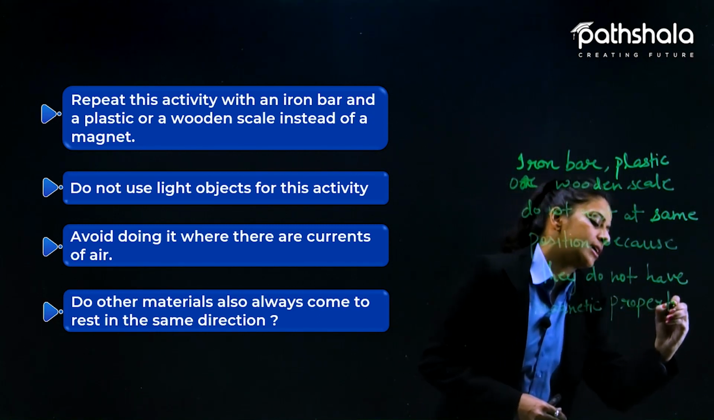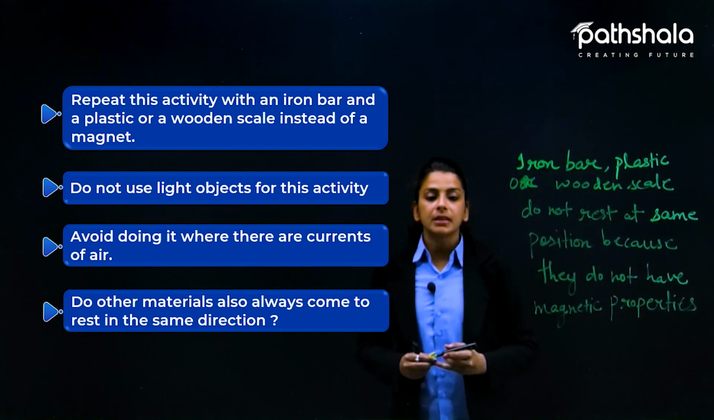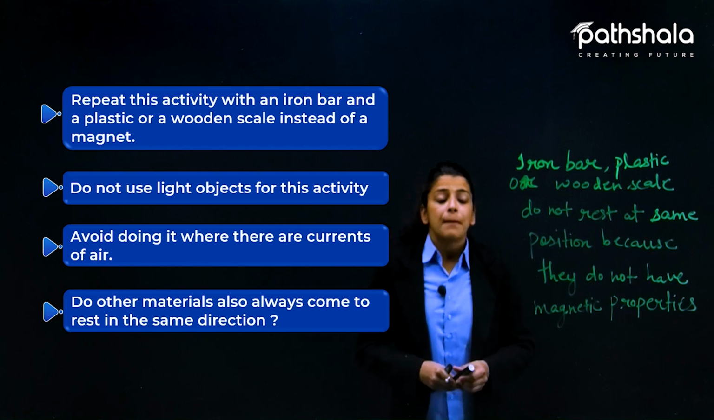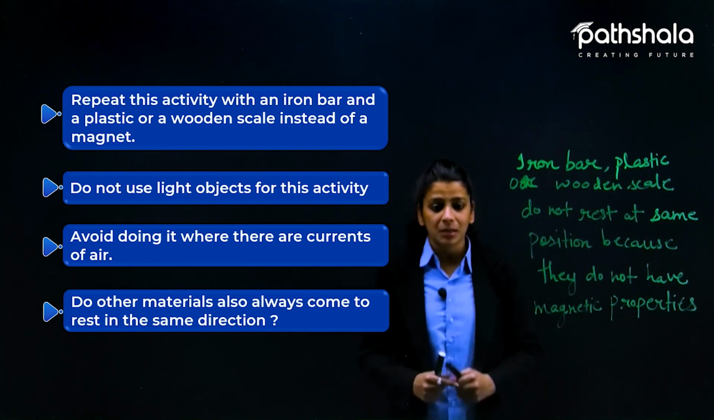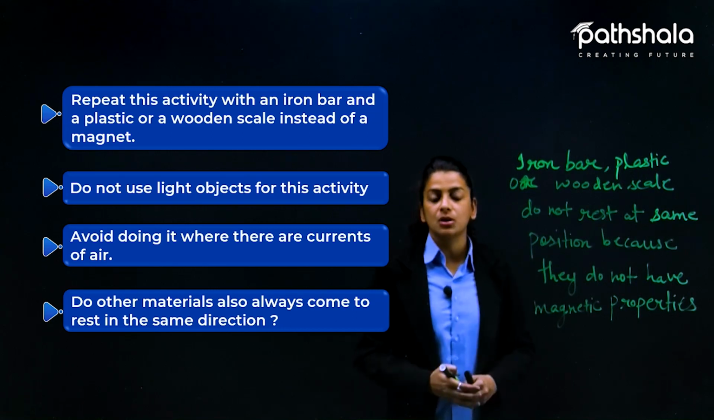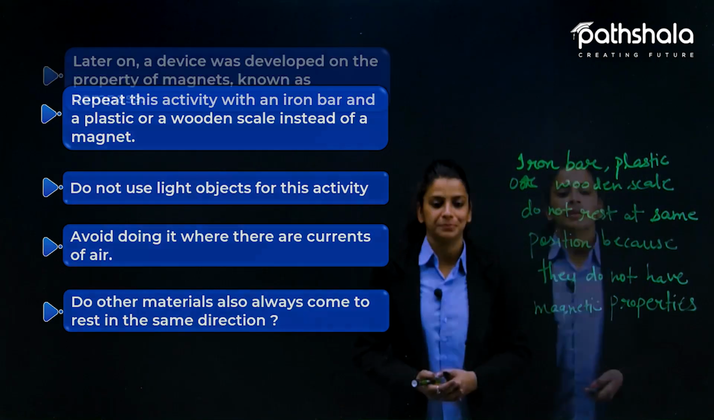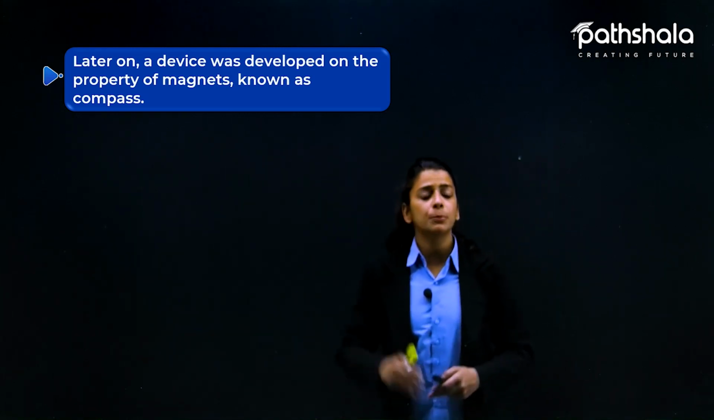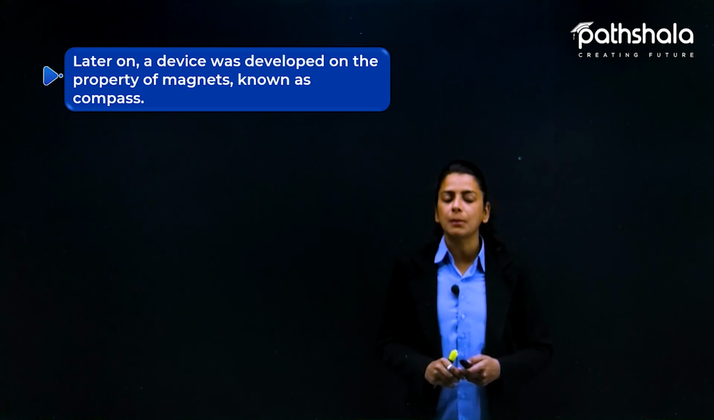Magnetic properties नहीं है किसी में भी, whether it is plastic, whether it is wood, whether it is an iron bar. Yes, magnetic properties किस में है? बार मैग्नेट में है. इसी वजह से वो आपको सेम रिजल्ट्स देगी, बाकी और कोई ऑब्जेक्ट आपको सेम रिजल्ट नहीं देगा. So after a while, a device was developed on the property of magnets known as compass.